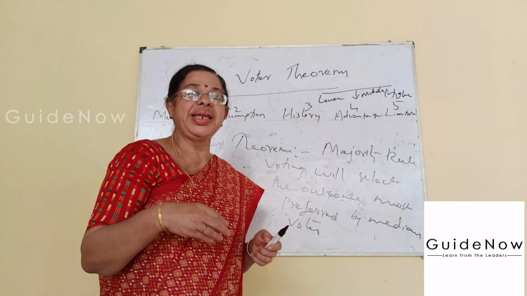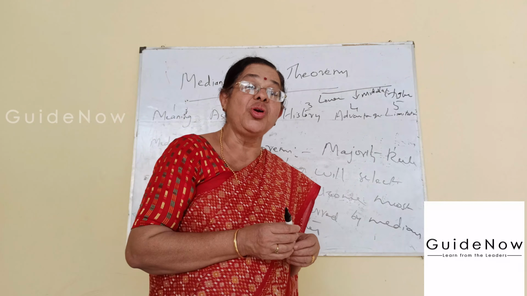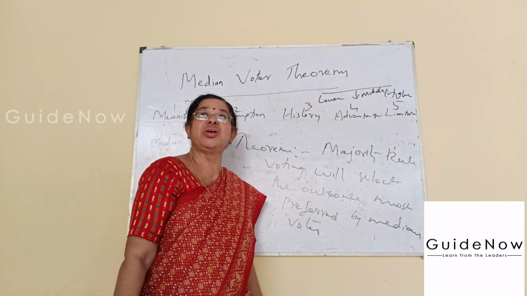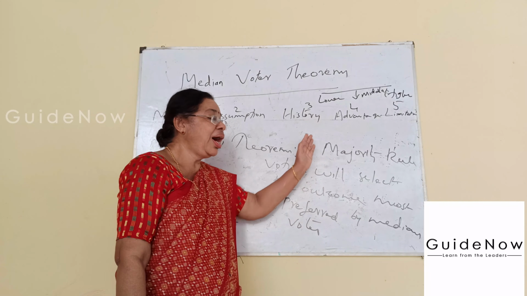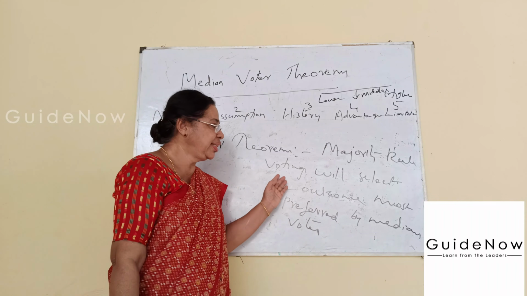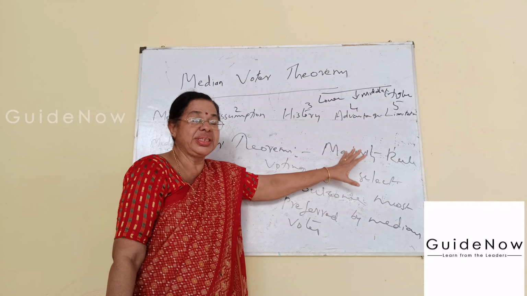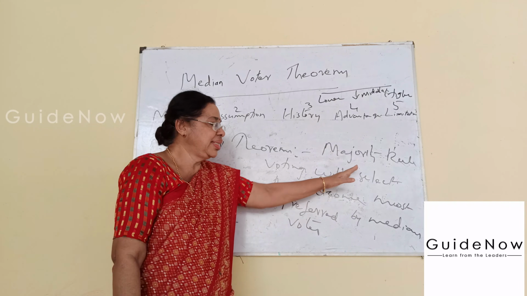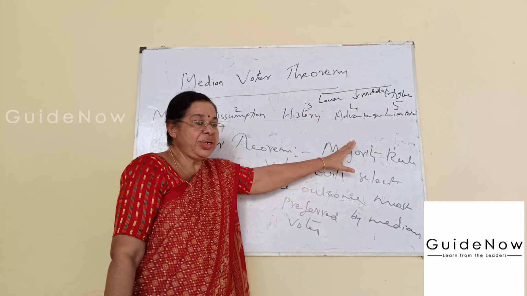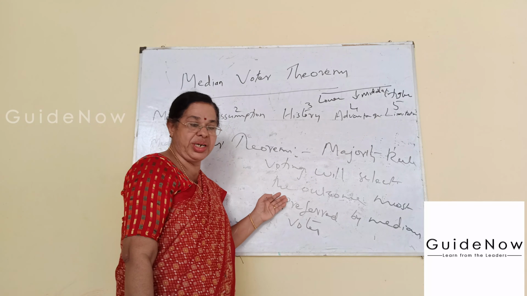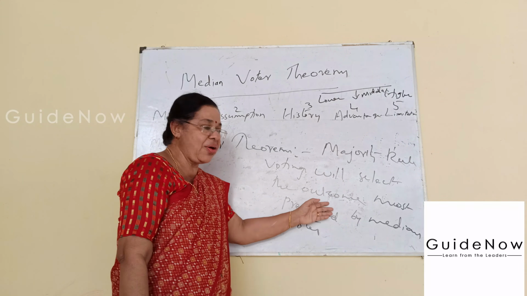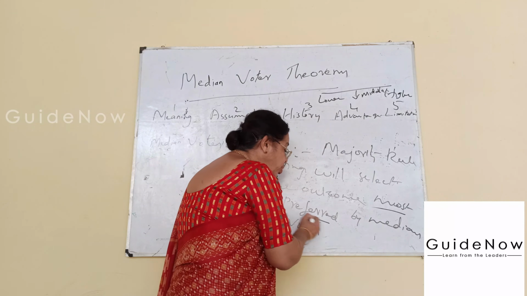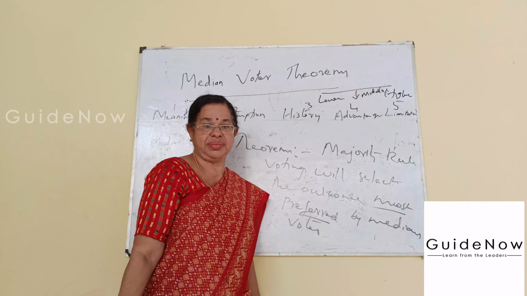This theory is mainly applied in majority rule voting or the majority voting rule. At the same time, how can we identify this? In the case of the majority voting rule, they will select the outcome or the result which is most preferred by the median voter.